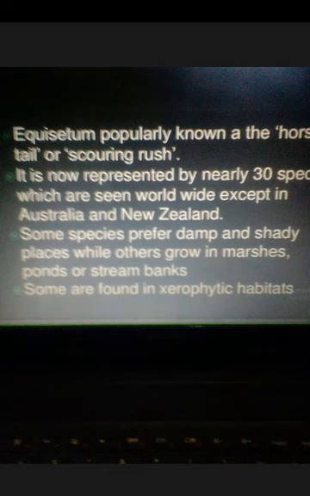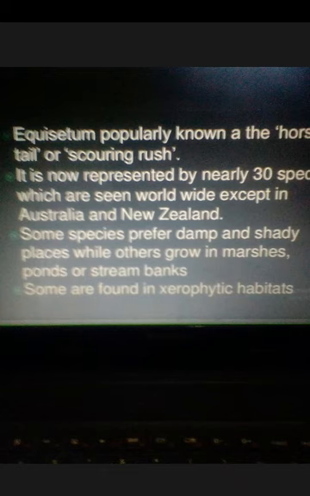Equisetum is represented by nearly 30 species which are found all over the world except Australia and New Zealand. Some of the species are found on damp and sandy places, while others grow in marshes and stream banks.